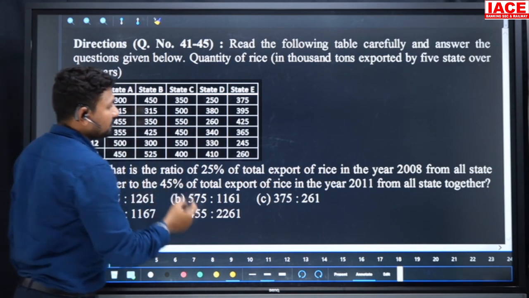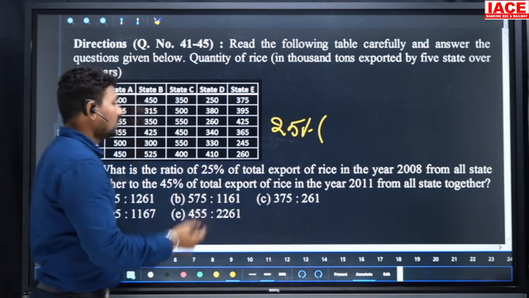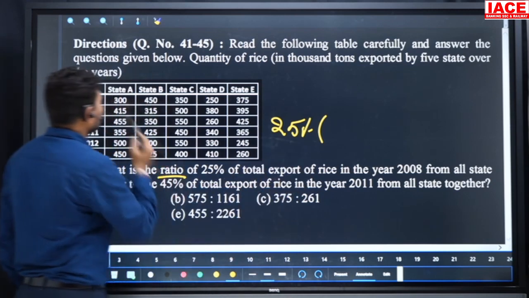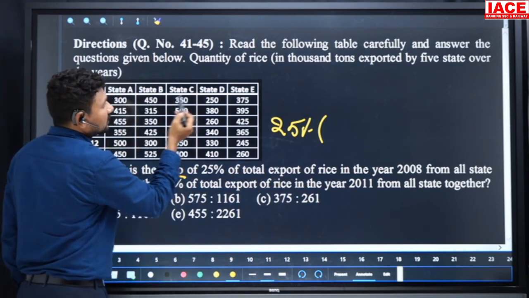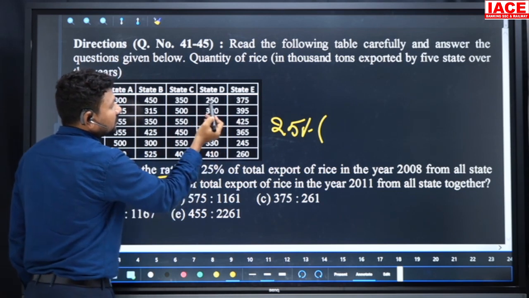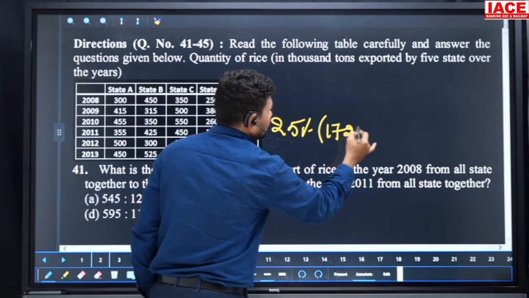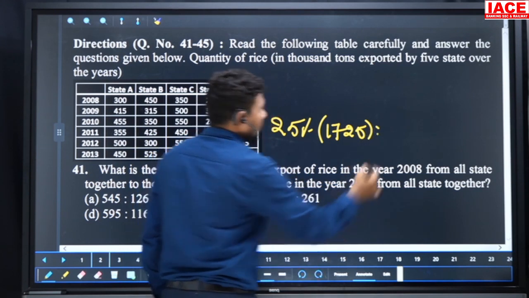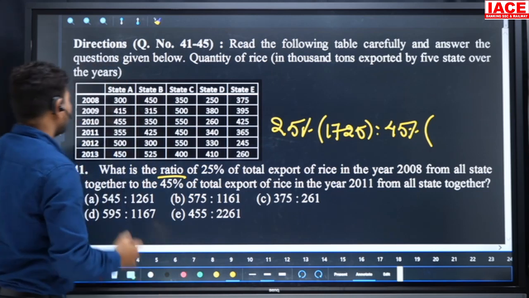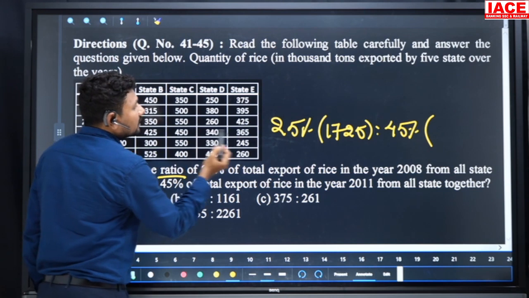What is the ratio of 25 percentage of total export from 2008 to 45 percentage from 2011? 25 percentage of 2008: 300, 400, 300, 1000 plus 200 and 300, 1500. So 50 plus 50 plus 50, 150 plus 75, 225, 225 plus 1500, 1725, and it is a ratio to 45 percentage of 2011 value. Here 300, 400, 700 and 1100 and 1700.